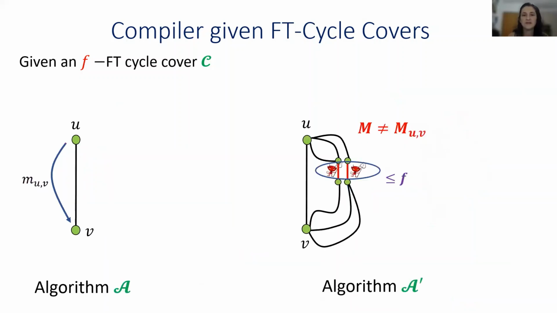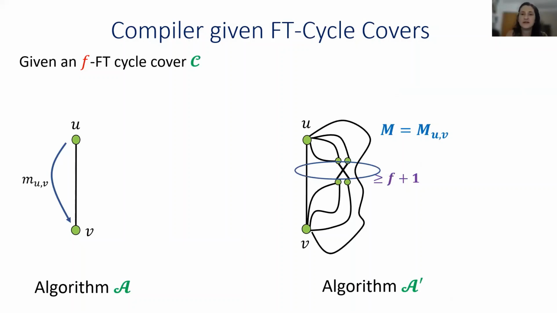Let's say I have some evil corrupted message M that was initiated by the adversary. I know that every path that passed this message must contain at least one adversarial edge. So if I look at the path collection that propagated this message to v, it has flow at most f.